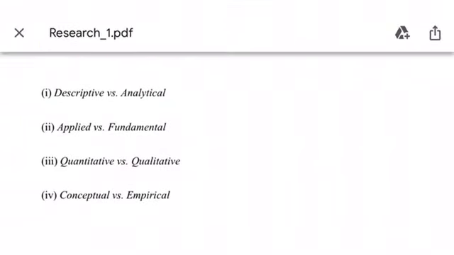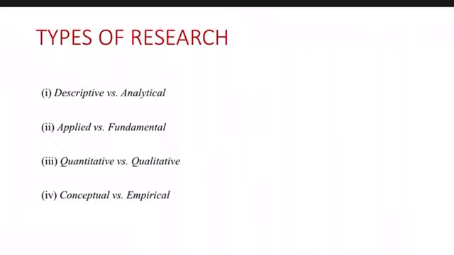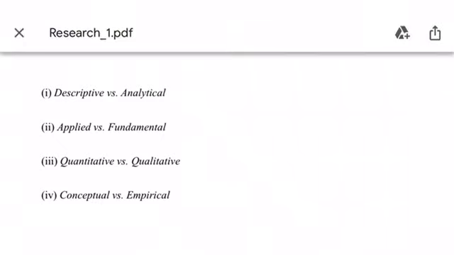And we have different types of research also. Mainly, friends, we have descriptive versus analytic research. We have applied versus fundamental research, quantitative versus qualitative research is also available, and conceptual versus empirical also. Before going into detail, first we need to understand where exactly we are going to apply descriptive versus analytical research. We will give one example here.